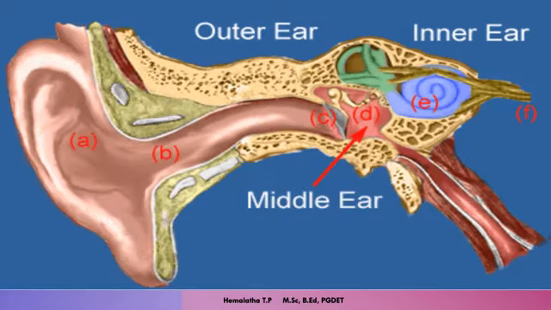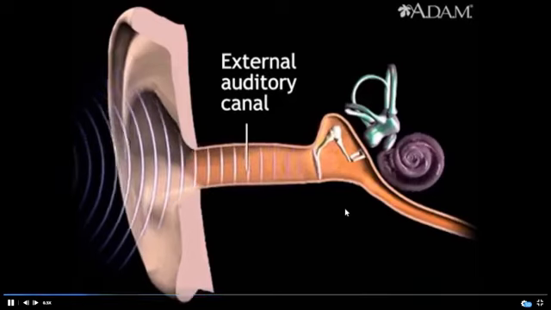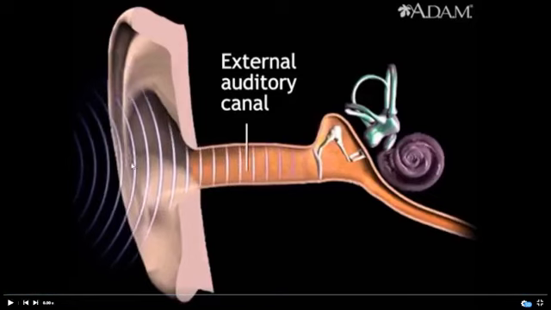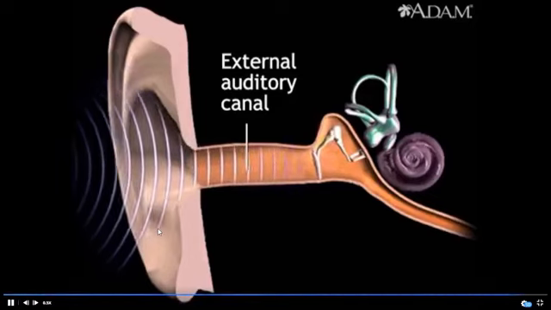We can study the structure of the human ear by dividing it into three main parts: the outer ear, the middle ear, and the inner ear. The outer ear consists of the ear pinna, this is the ear pinna, and the auditory canal. These are the two main structures which the external ear consists of.